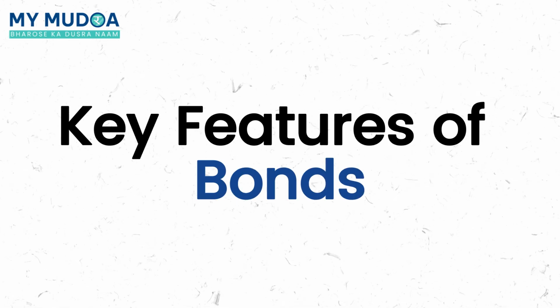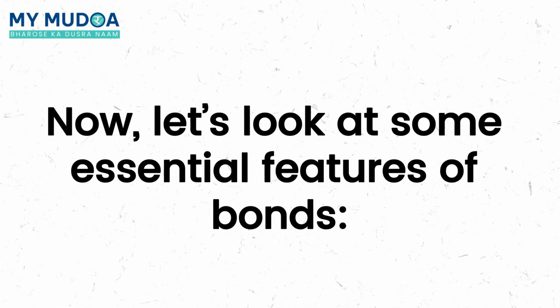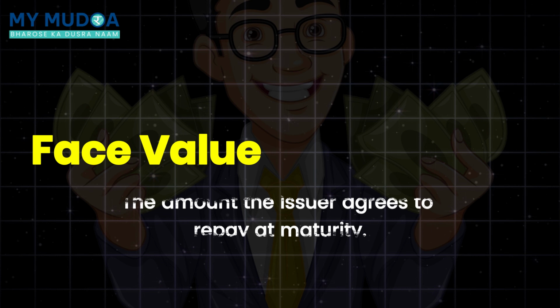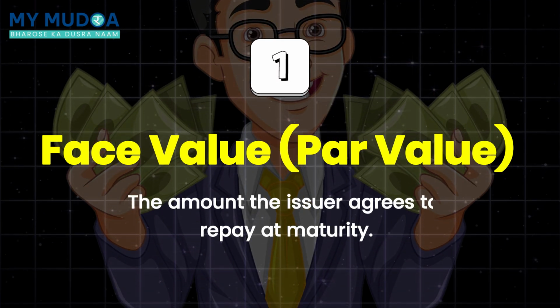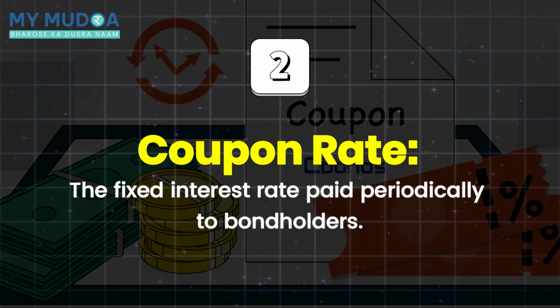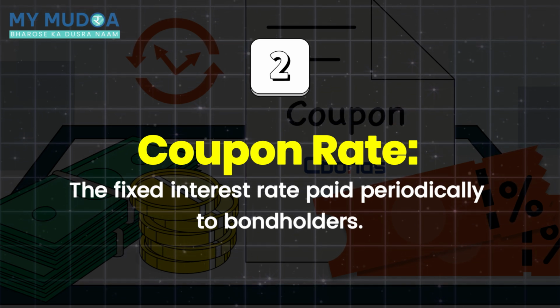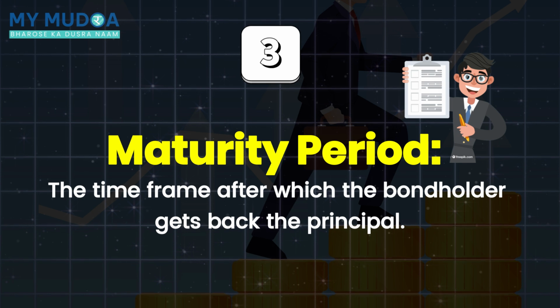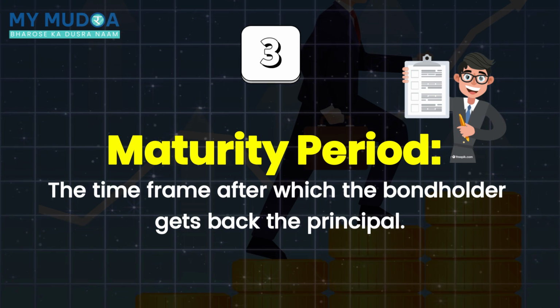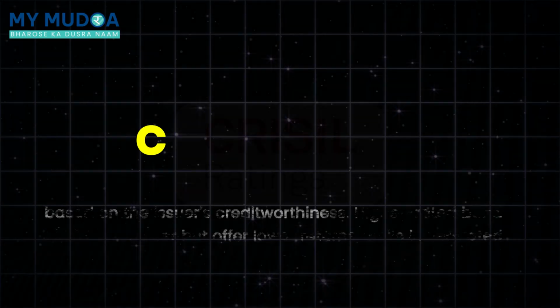Key features of a bond. Now let's look into some essential features of a bond. Face value, the amount the issuer agrees to repay at maturity. Coupon rate, the fixed interest rate paid periodically to bondholders. Maturity period, the time frame after which the bondholder gets back the principal.